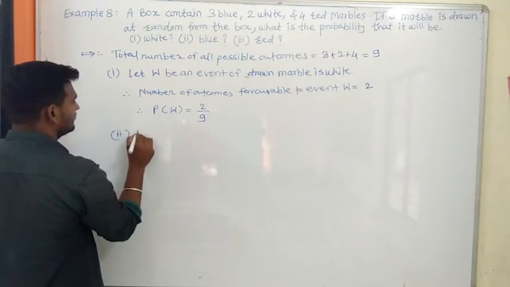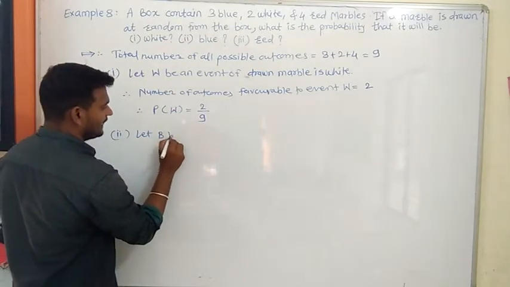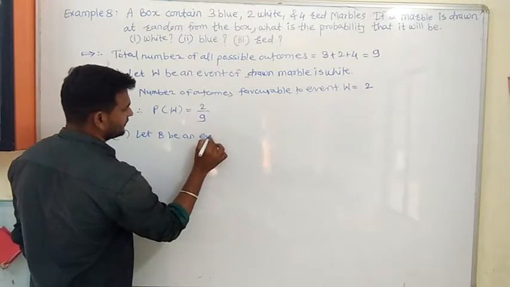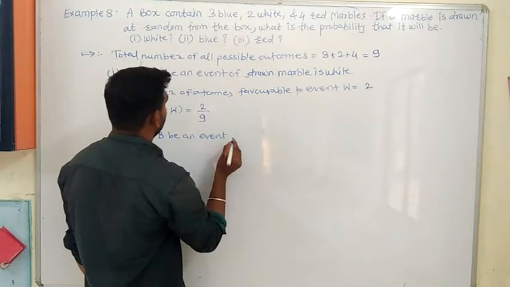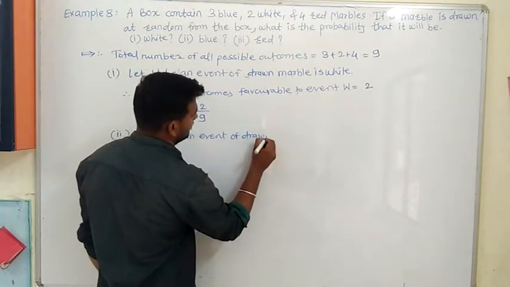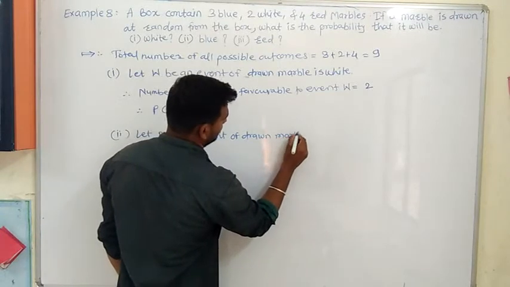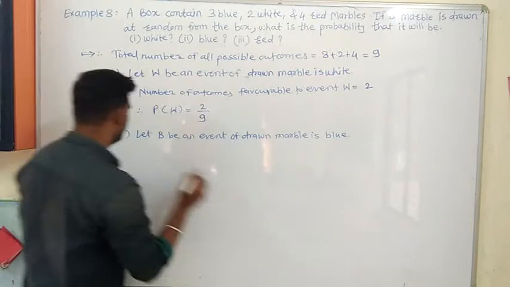And second one, let the marble be blue. Let B be an event of the drawn marble is blue.